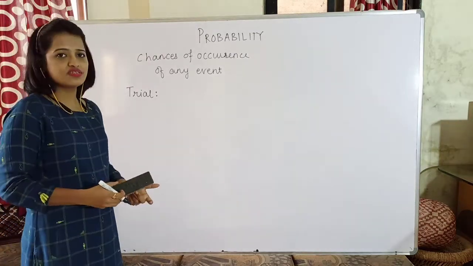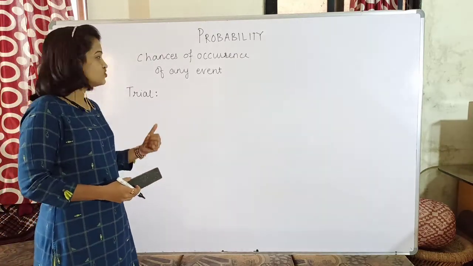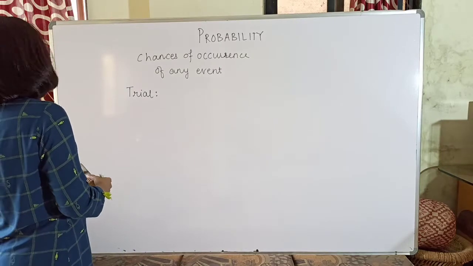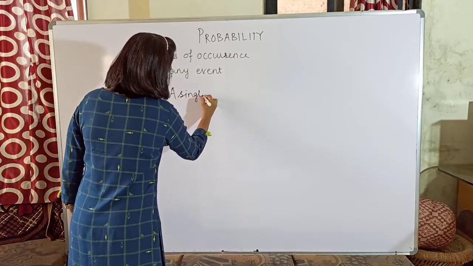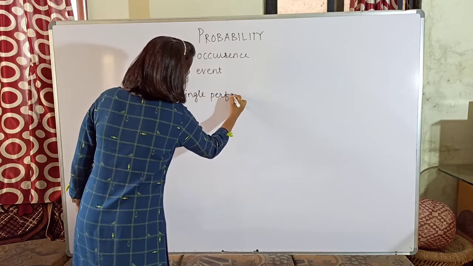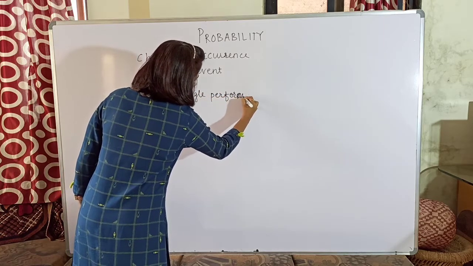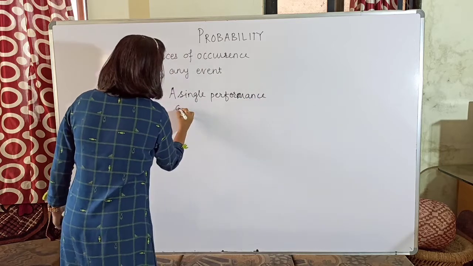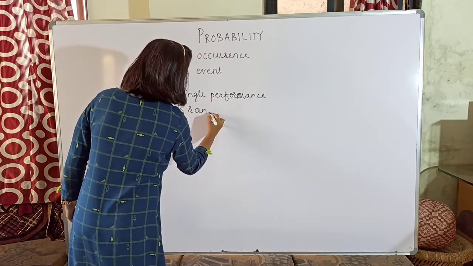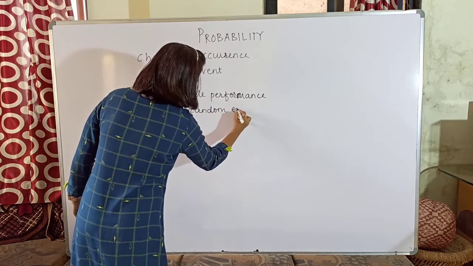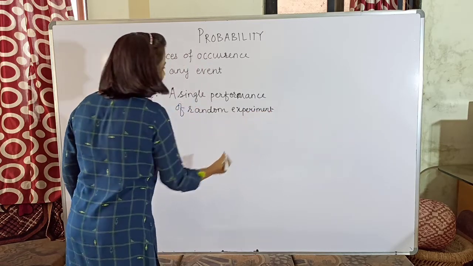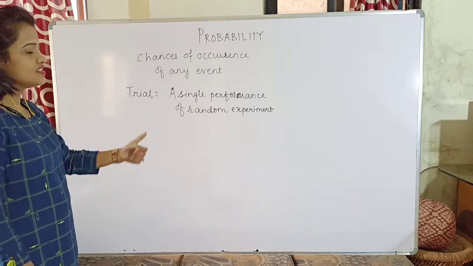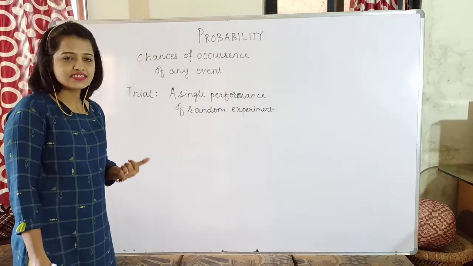So let us first see what are the meanings of those terms. So trial is defined as a single performance of any random experiment. So if you are performing any experiment, then that single performance is called a trial.